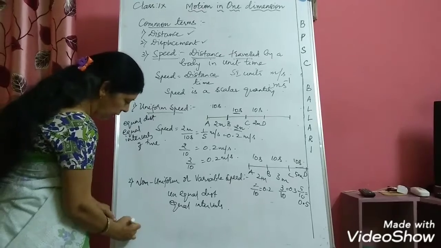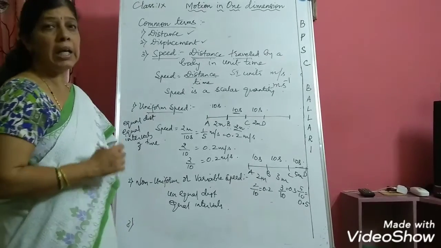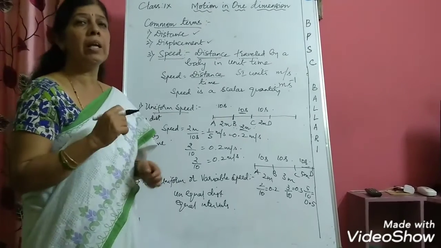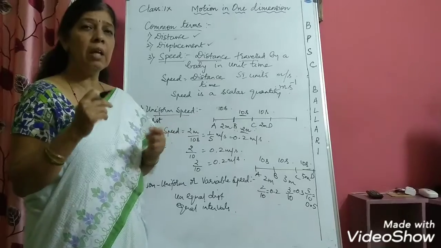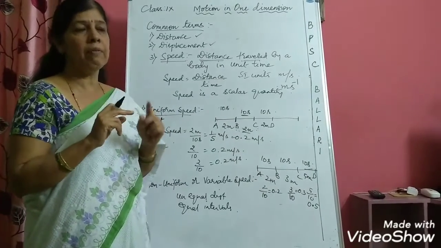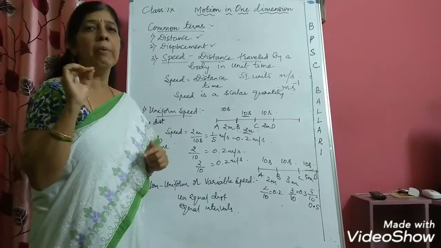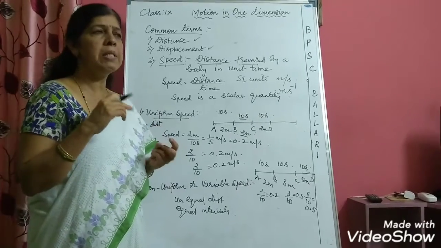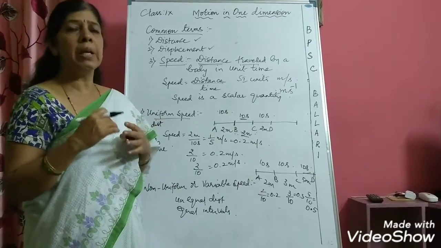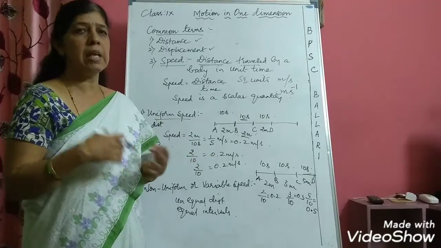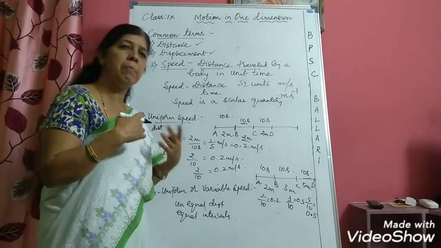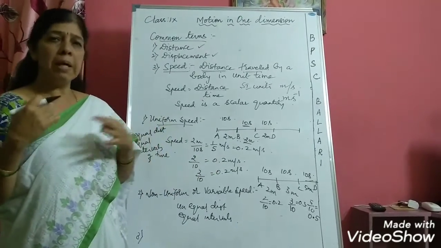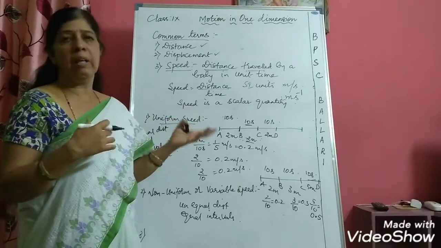Now as I told you already, whenever we are driving or riding a vehicle, there will be a speedometer in the vehicle. Every instant it will be recording the speed, because when you are driving or riding, every time you are changing the speed, it might be due to various reasons. There might be heavy traffic, or some speed breakers, or a left turn or right turn you are taking.